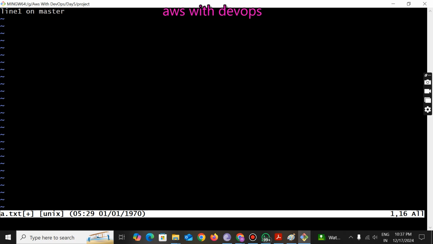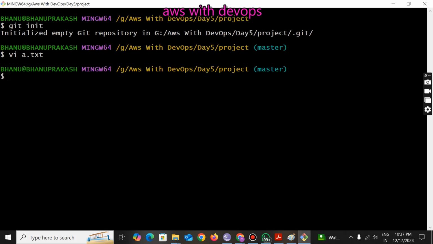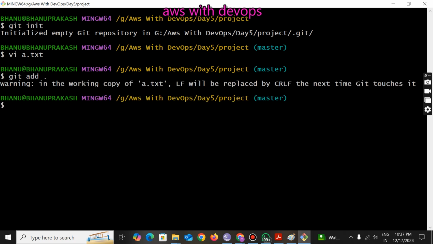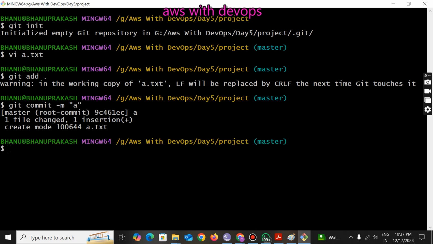Now press escape, :wq. Then git add ., moving it to the staging area and then to the local repository, git commit -m, and I am mentioning this commit as a commit. Press enter.